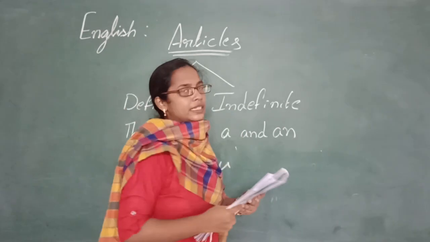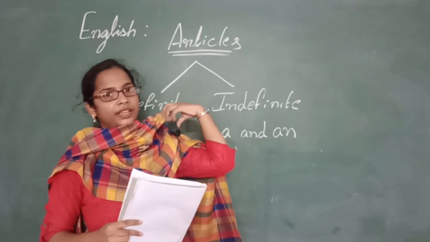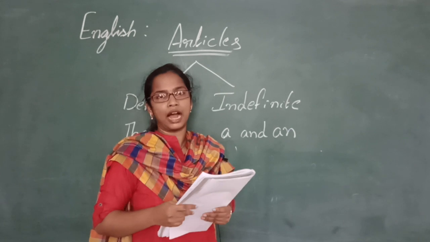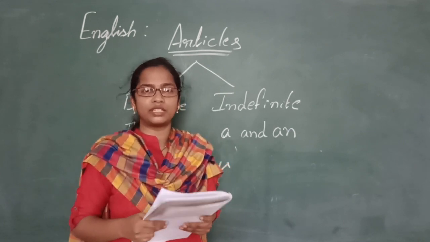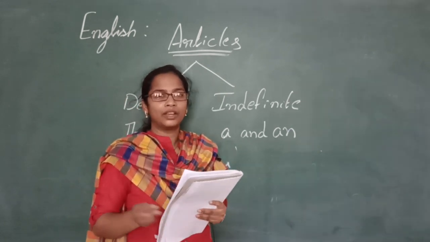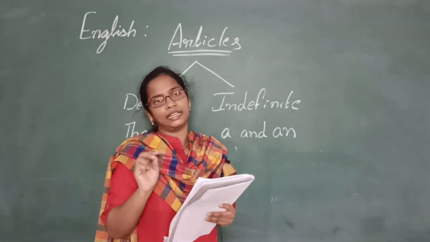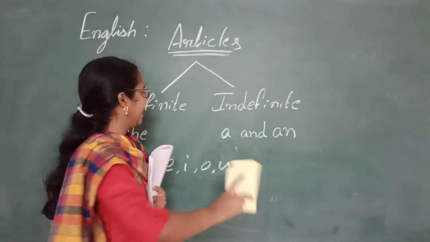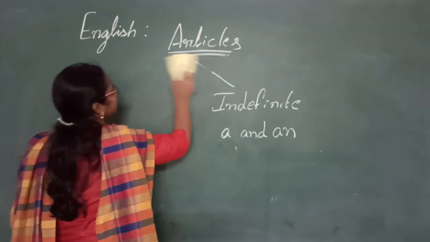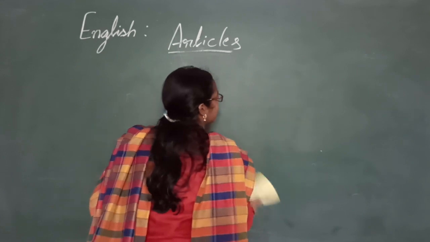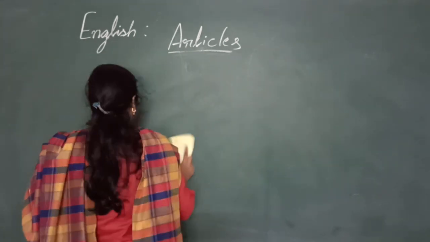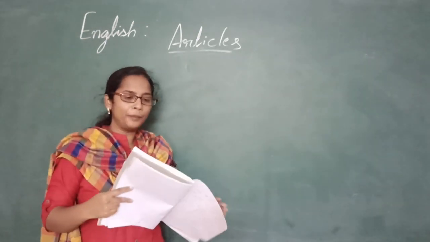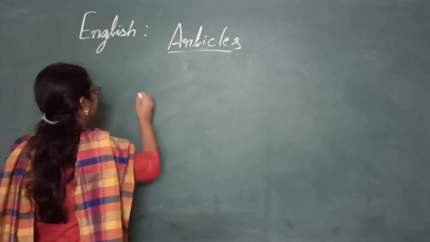Okay, so this is the revision of the articles that I have explained. Today we will also learn the omission of articles, where we should not use the articles. Omission means we should not use the articles in certain places. That I will tell you today. So you can take a note of it while I write on the board. So what is it, children? Omission of the articles.